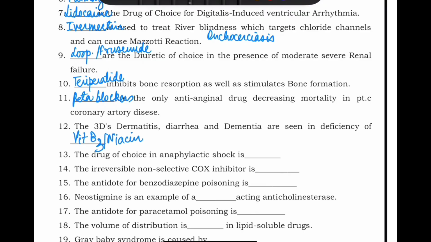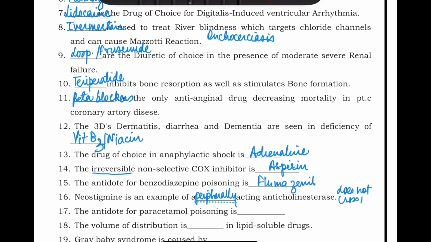The drug of choice in anaphylactic shock is very simple. It is adrenaline. The irreversible non-selective COX inhibitor. The question here is irreversible. Irreversible is aspirin. The antidote for benzodiazepine poisoning is very simple answer. That is flumazenil. Then neostigmine is an example of peripherally acting anticholinesterase, because it does not cross the blood-brain barrier.